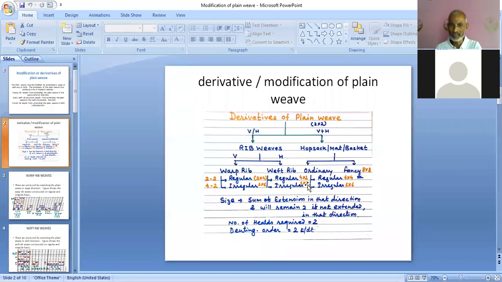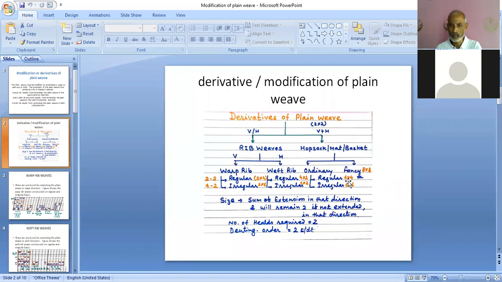Similarly, if we are going to construct 2 regular ordinary Hopsack, as you know, Hopsack means extension in both the directions. It means the first end of plane view is extending by 2, the second end is extending by 2, the first peak of plane view is extended by 2, and the second peak is also extended by 2. So 2 plus 2 in the horizontal direction and 2 plus 2 in the vertical direction, the size required will be 4x4.